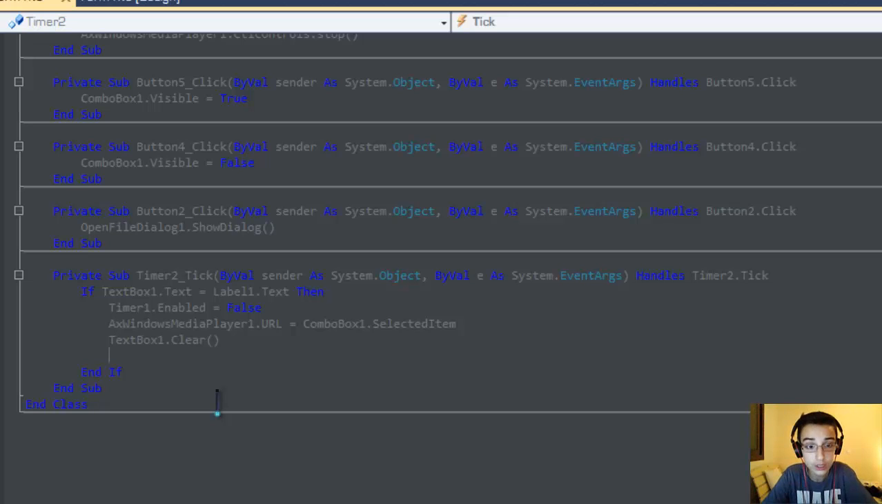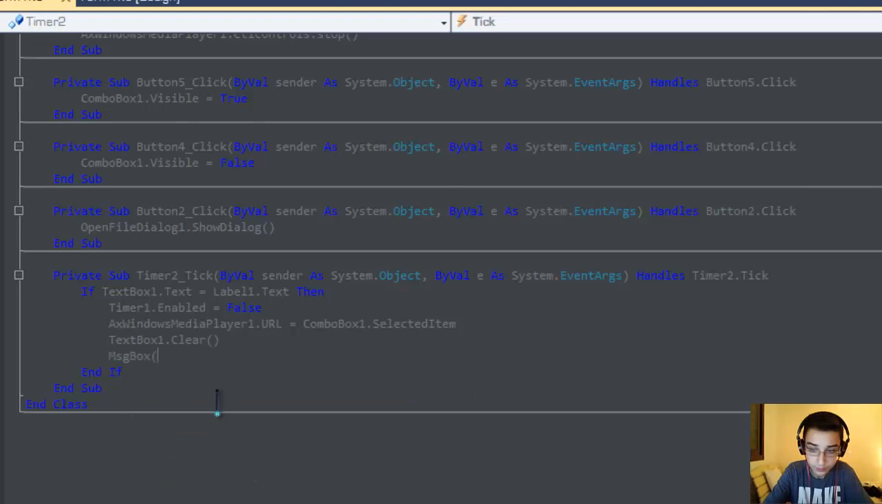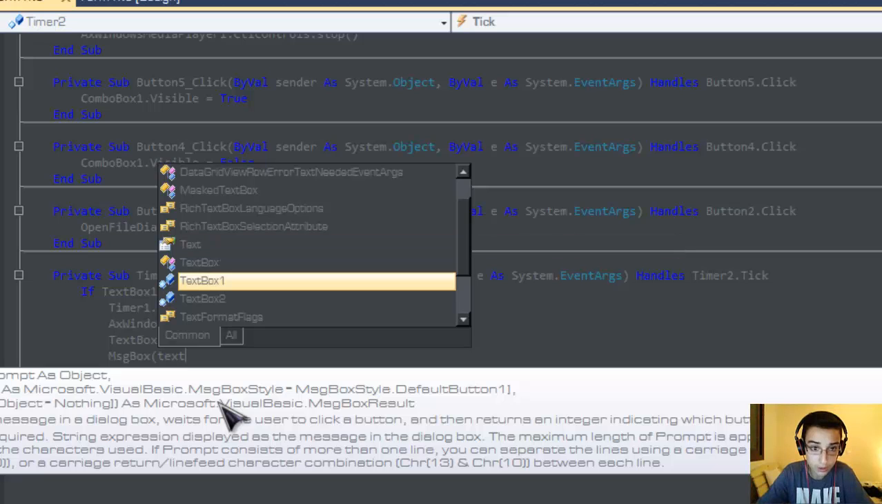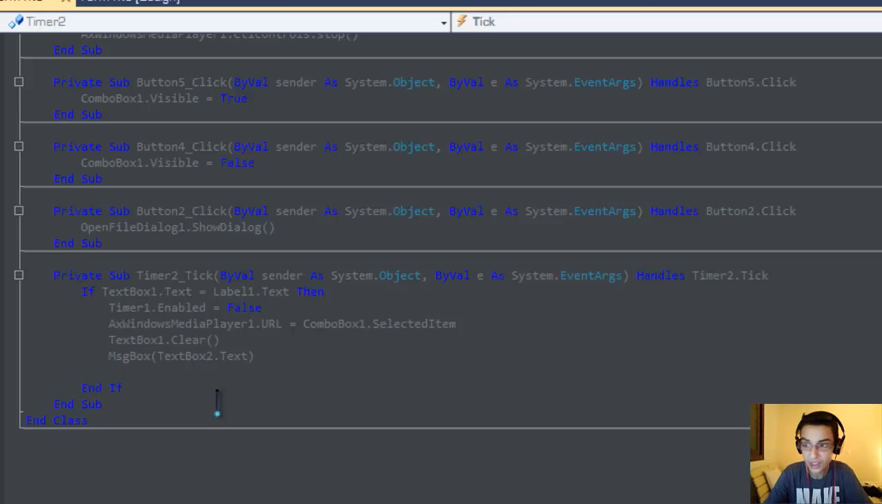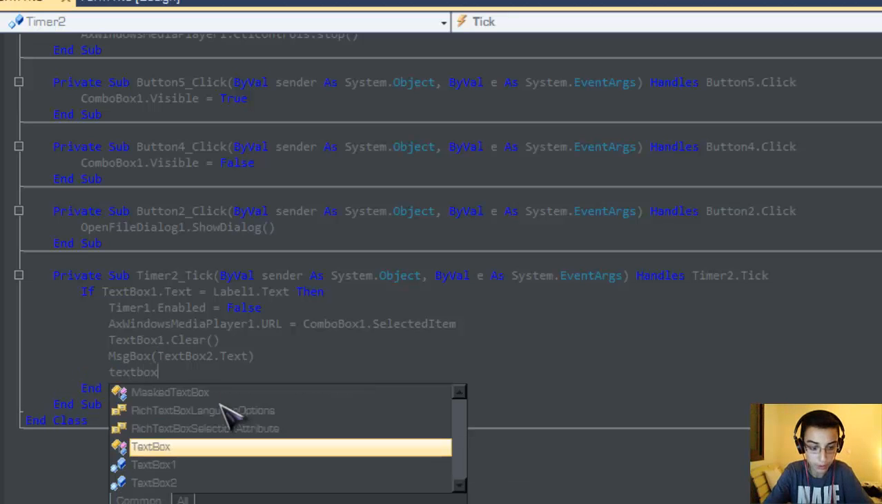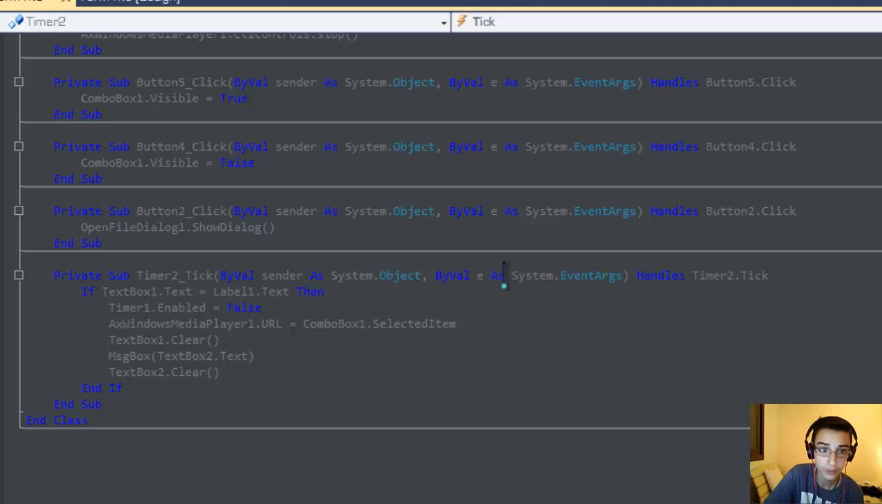And now if you want to have something like a reminder that's going to show you a message that you want, something that you don't want to forget, or something that's very important for you, you have to type MsgBox(textbox2.text), and then textbox2.Clear. Okay, so now you're done with the code of Timer2.